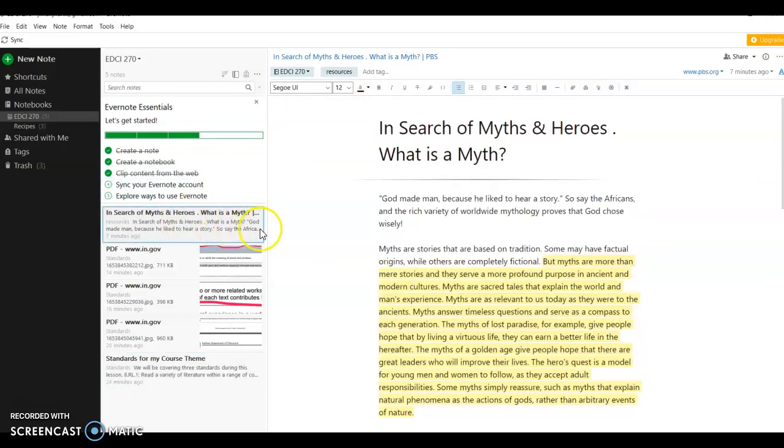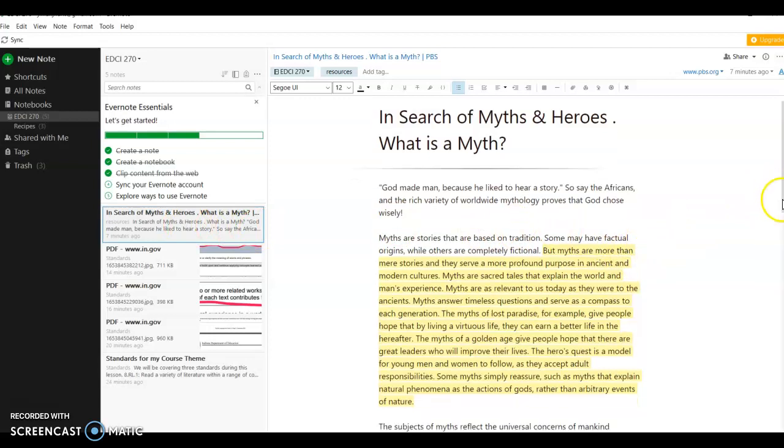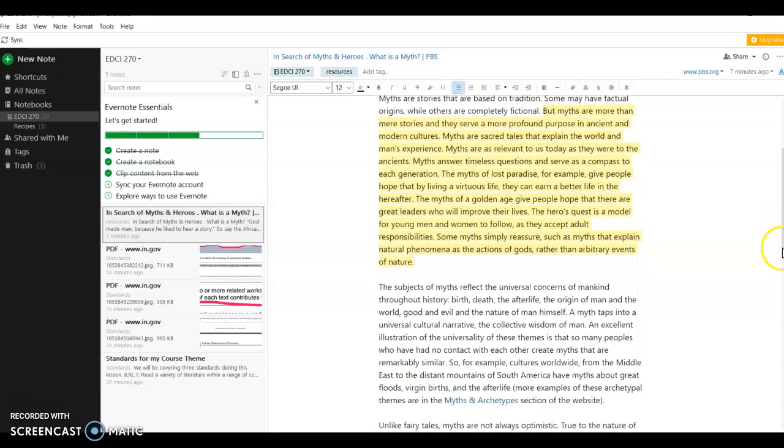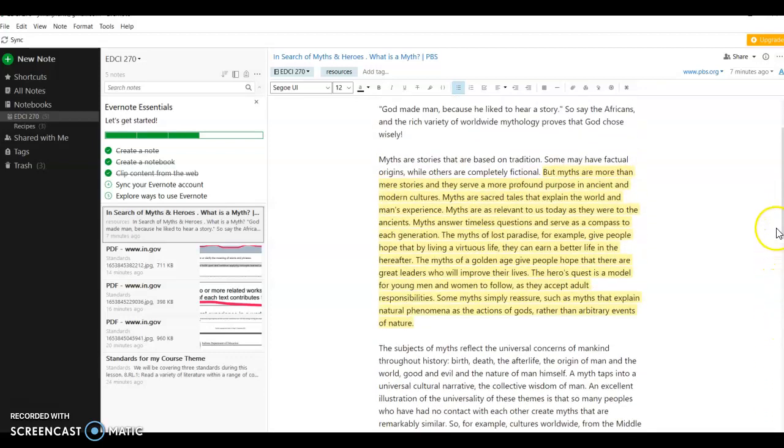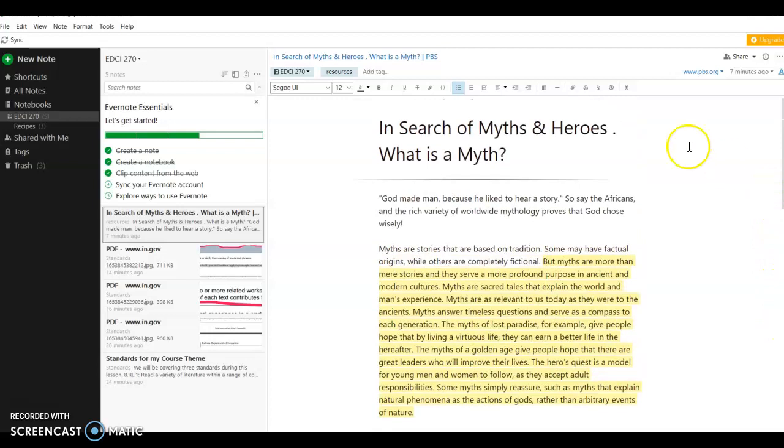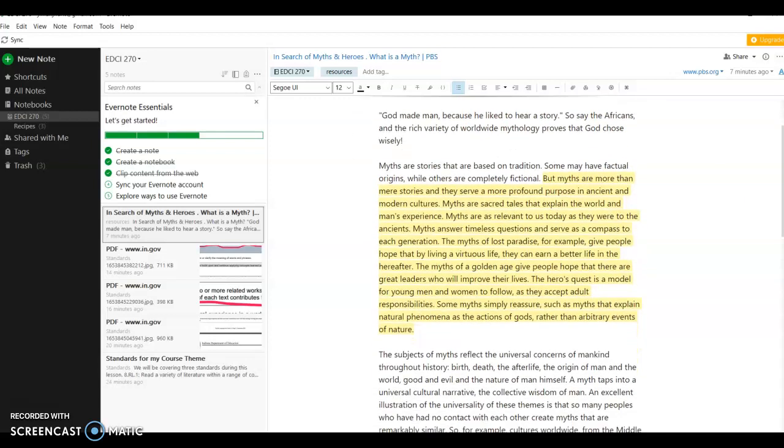And then I have another article here that I have highlighted and added some notes to. And I clipped this from my website. I made it available for students on my Google Classroom page as well, but it is nice for me to have a copy of it right here and not have to go to the website every time. I tagged this one under resources because it is a resource that I can use to teach the students and a resource that the students can use for more information.